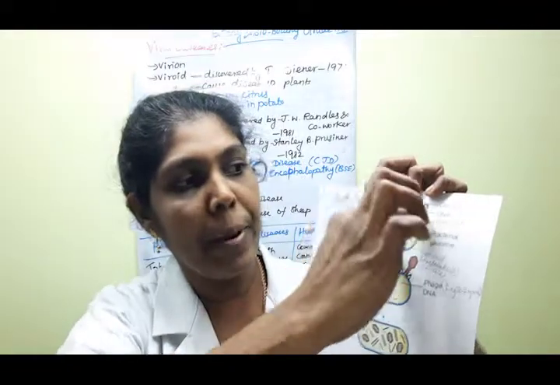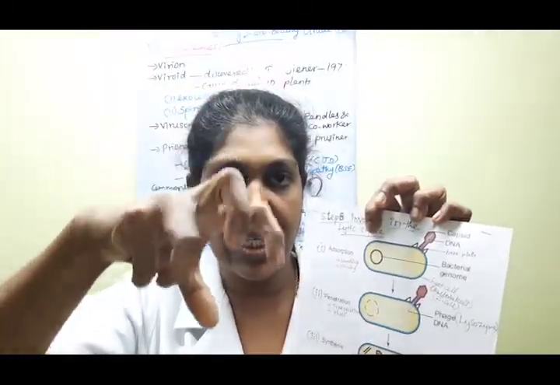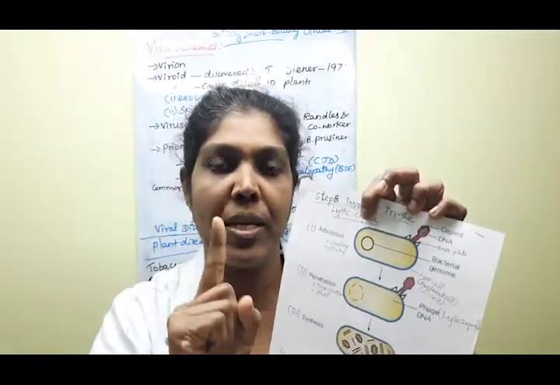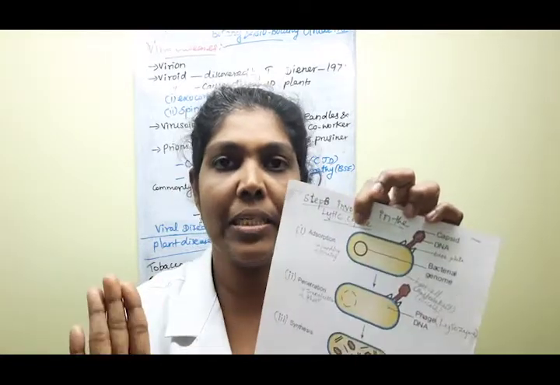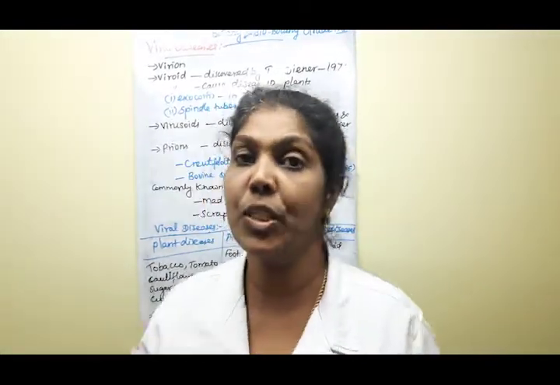Clear, children? The basal plate is fixed to the cell wall of the host, I mean the host bacterial cell. Clear, children? Say yes or no? That is known as pinning. Very good, children. So those are the two concepts.